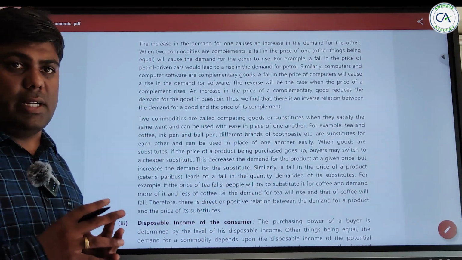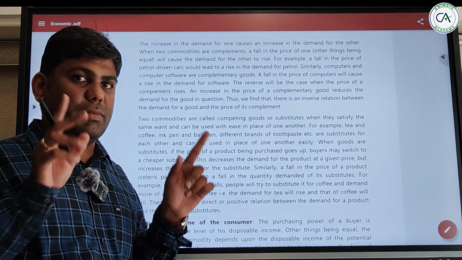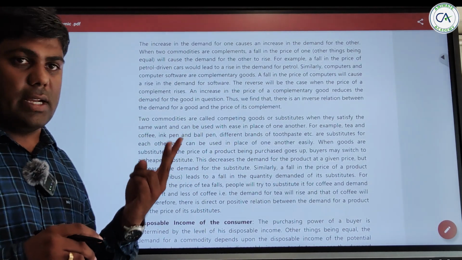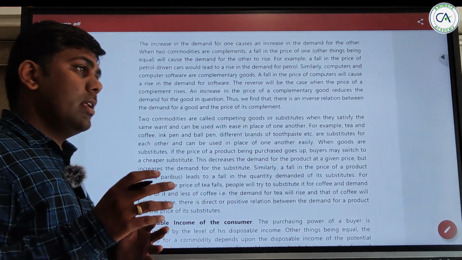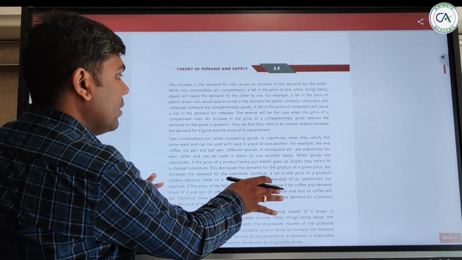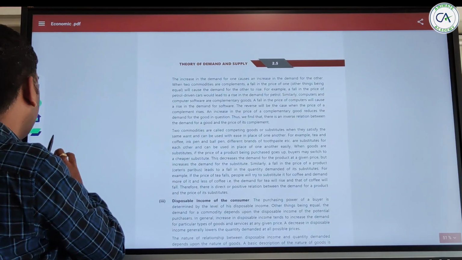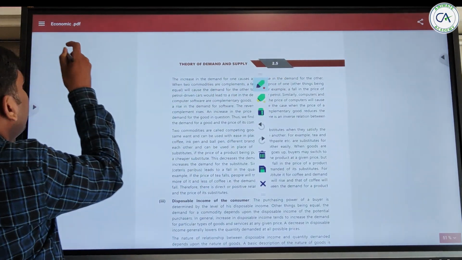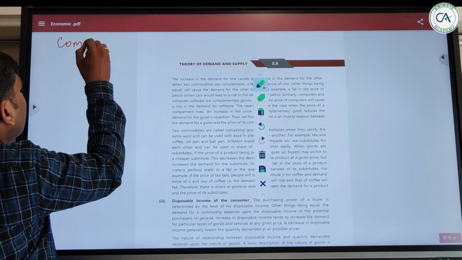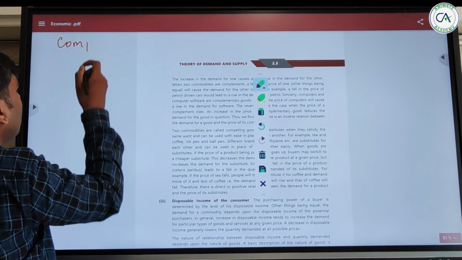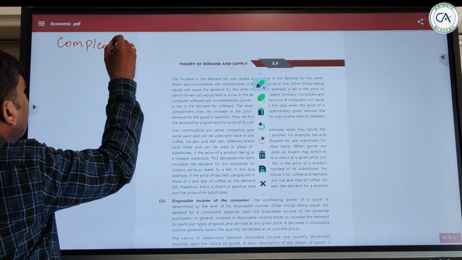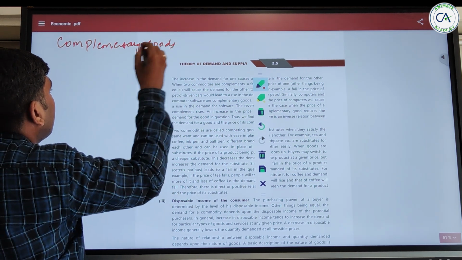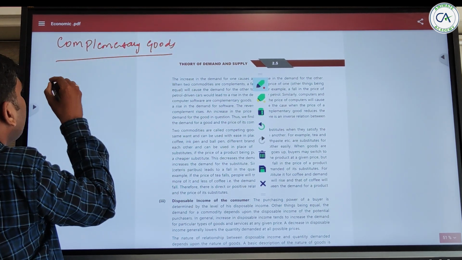Okay, so we studied determinants of demand. First we studied about the price of the product, and second one was price of related goods. Let's summarize the second point. When it comes to complementary goods, what was happening?